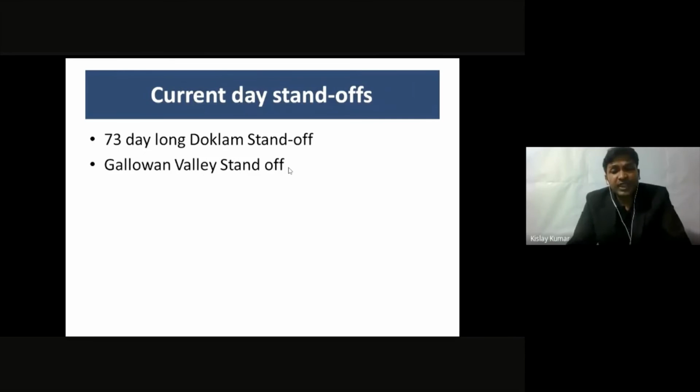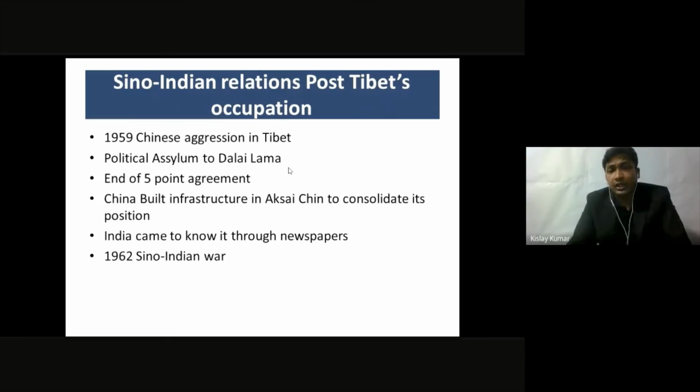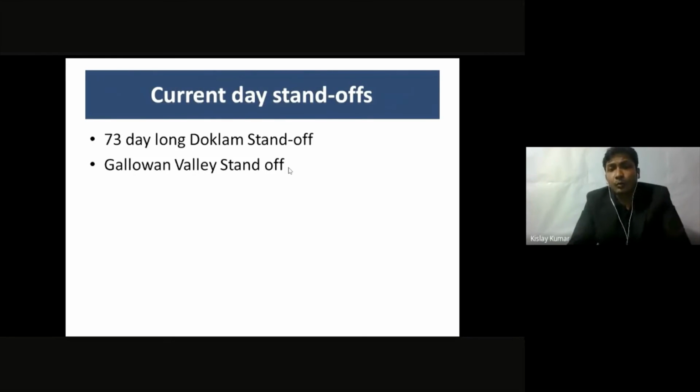But after that, you have to see that after the 1962 Sino-Indian War, there has been no bullet fired on the Indian-Chinese border, and it happened because of the confidence building measures, the agreements, the memorandums of understanding which were signed between the Indian and Chinese governments. In the meanwhile, there have been small skirmishes, small standoffs, eyeball to eyeball fights between soldiers, but no bullet has been fired till date.